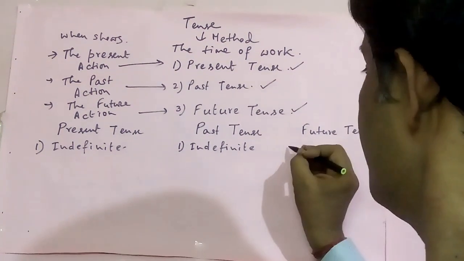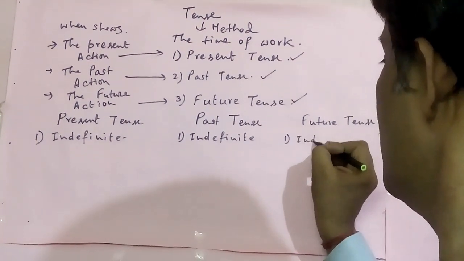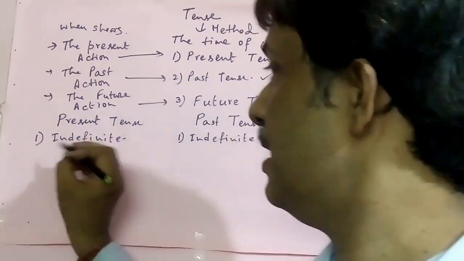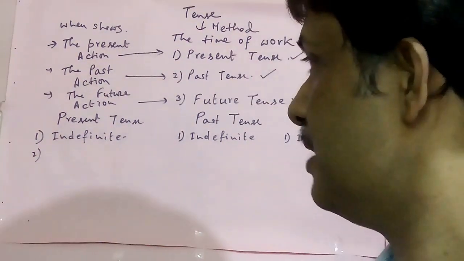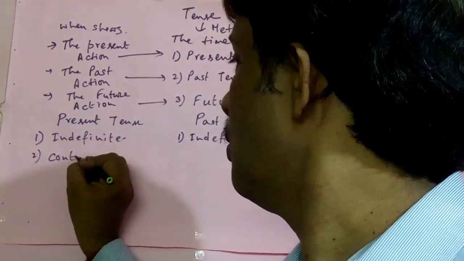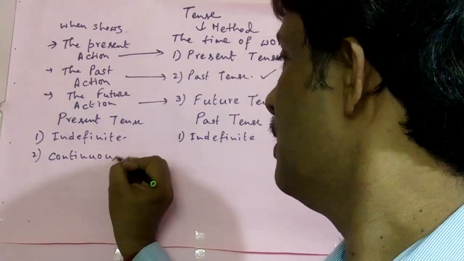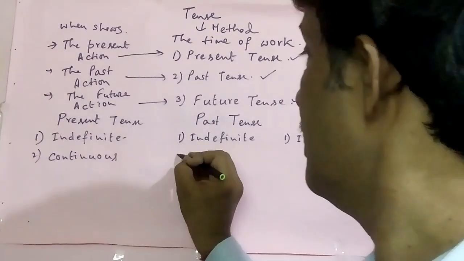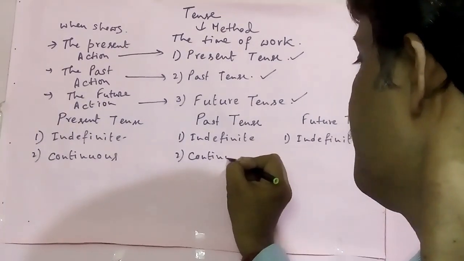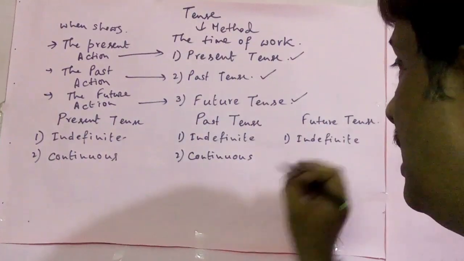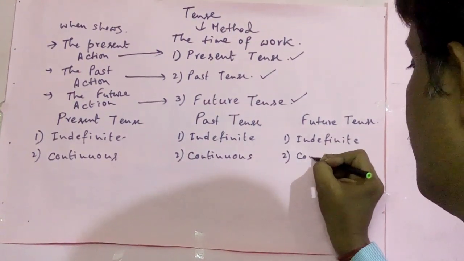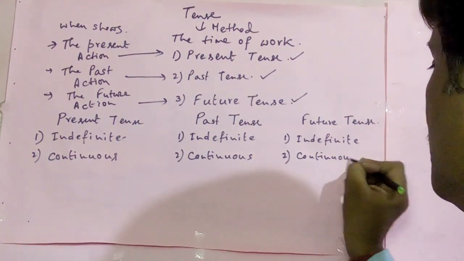In future the same, that is future indefinite tense. See the second part of tense: present tense, that is present continuous tense. Here in past, that is past continuous tense. And the third, in future, that is future continuous tense.